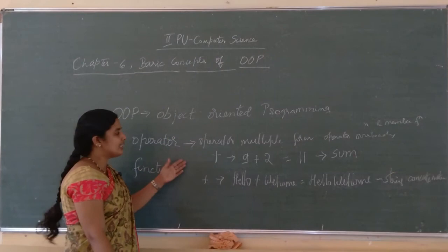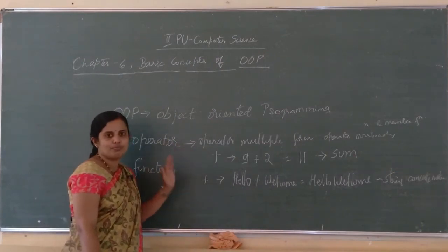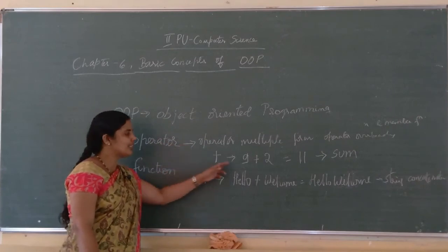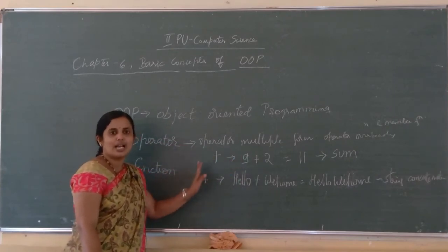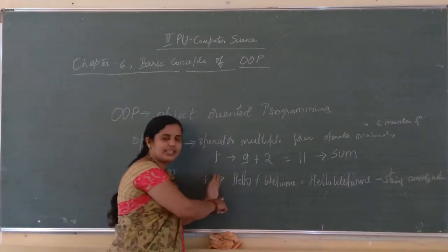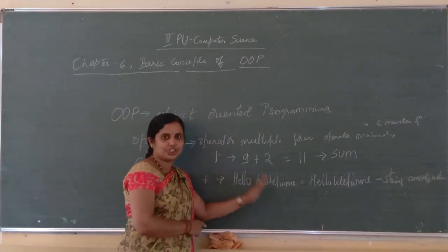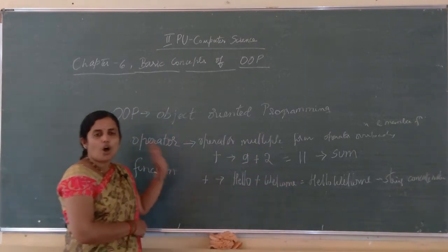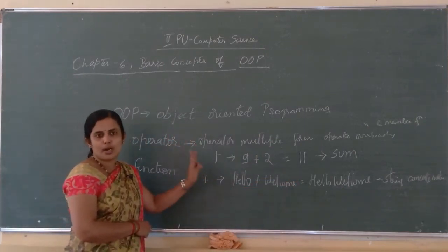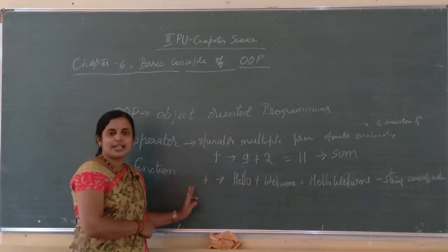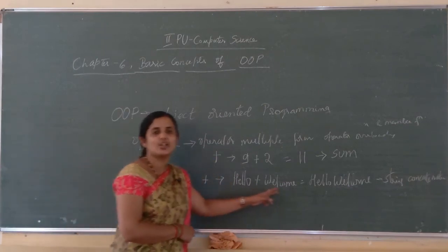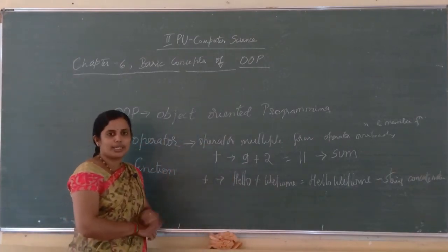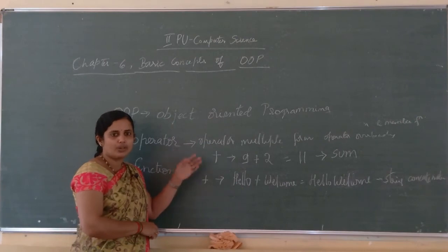Here the operator takes multiple forms, once with the integer values as sum, and the second time with the strings as string concatenation. This is known as operator overloading.